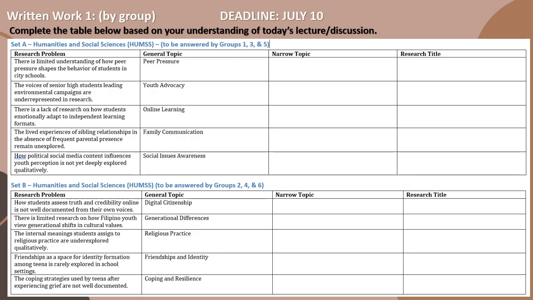Okay, written work by group. So you may use the table in answering. So this is by group. Set A, UMS, group 1, 2, 3, and 5. Set B, UMS, groups 2, 4, and 6. Okay, so deadline July 10.